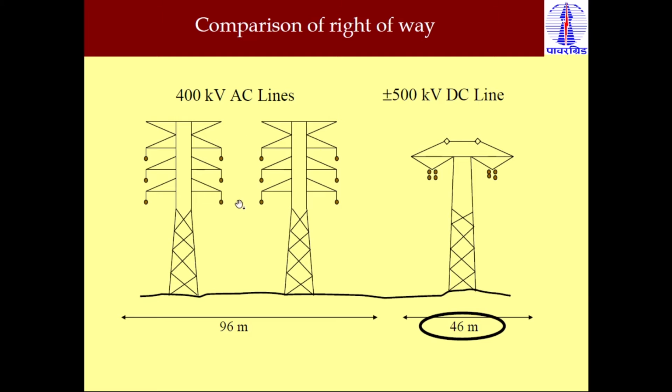So the right of way of an HVAC system is always higher than the HVDC system. When right of way increases, it means we require more land. So land acquisition is required more in an HVAC system as compared to HVDC. So overall investment cost in HVAC is more as compared to the HVDC system. So this is just a comparison of right of way.